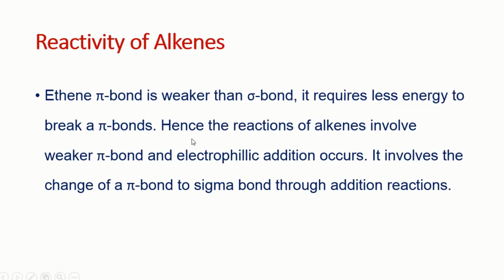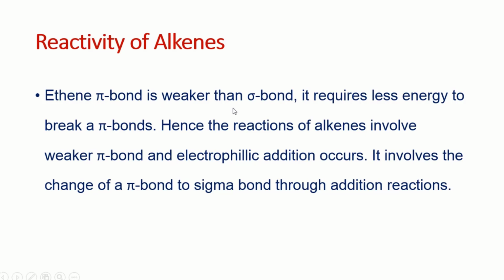Next, move to the reactions, the reactivity. In the alkane, we know that it was all sigma bonds, and it was very stable. So it was not going to easily react with the electrophile as well as the nucleophile, not even oxidizing agents like this one. In the alkane that was saturated, so there was only substitution reaction. But here we have a double bond, meaning one sigma bond as well as the pi bond.